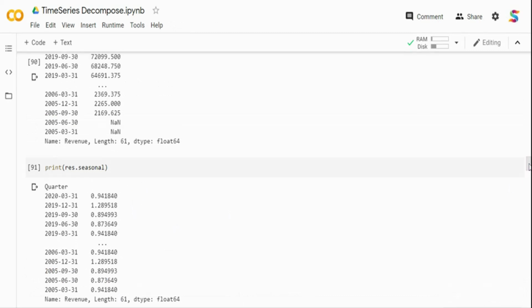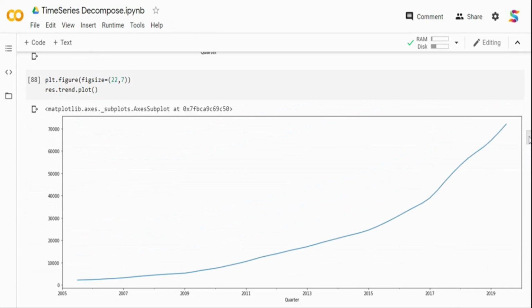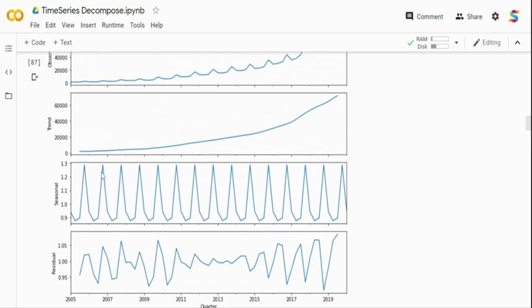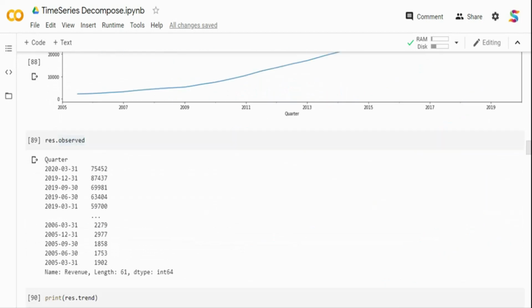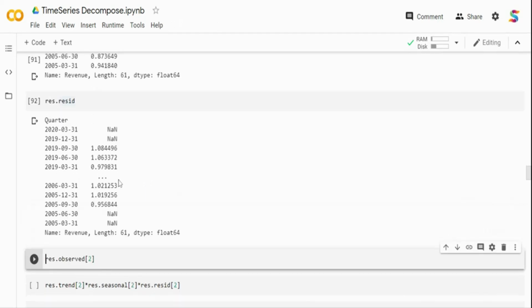Now what I told you is basically it's a multiplicative model. Our observed value is nothing but the trend value into seasonal value into the residual. If it was an additive model, it is trend plus seasonal plus residual. If I combine all this, I can reconstruct my observed value, right? So let's see from the output. Now I have the trend, the seasonal, and then finally I have the residual value. These are the three values. If I multiply all the three, I should be able to get the original value. So let's see if I am able to get it.